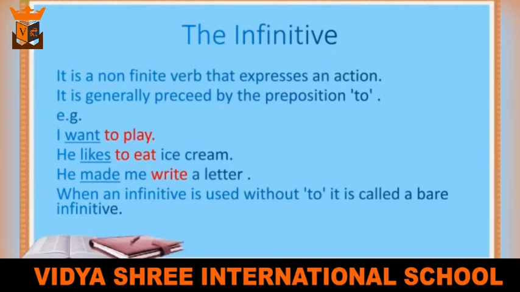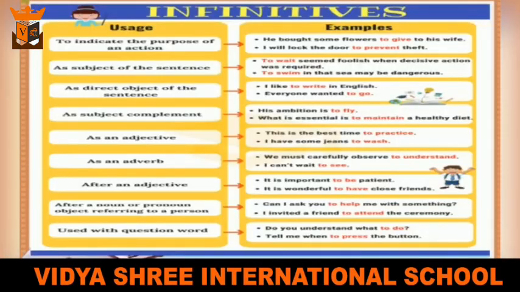Clear? Now let us see where we use infinitives. Infinitives can be used to indicate the purpose of an action. Example, he brought some flowers to give to his wife. Here this to give is showing the purpose of an action.